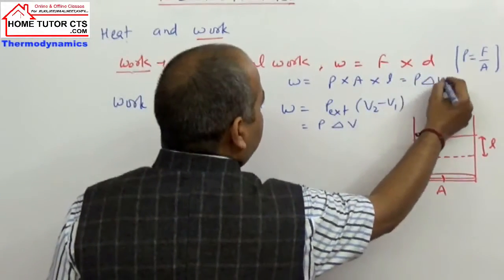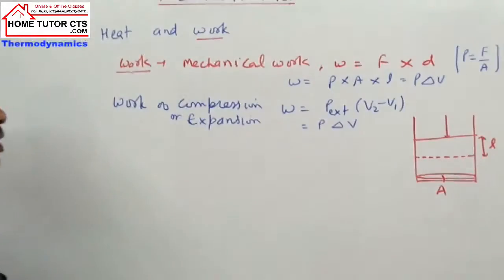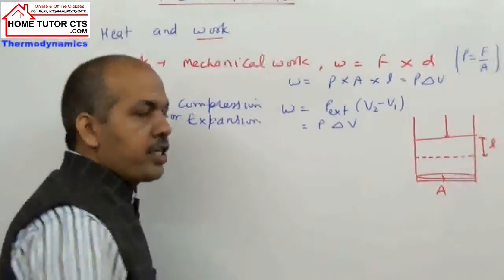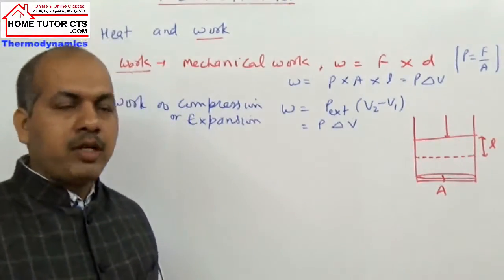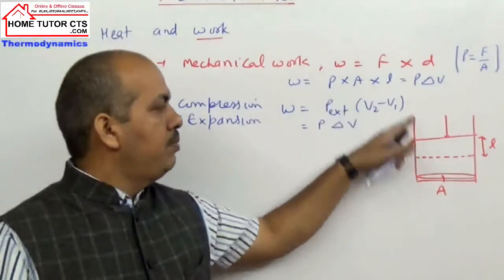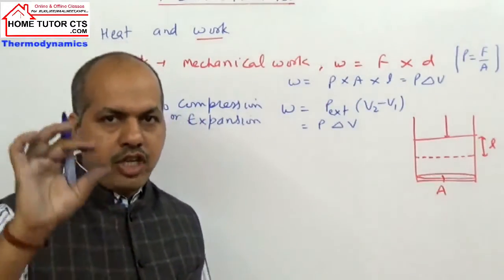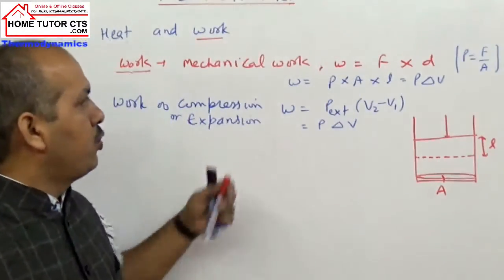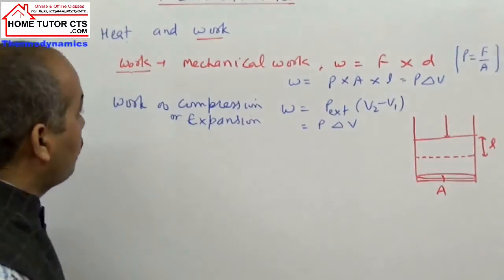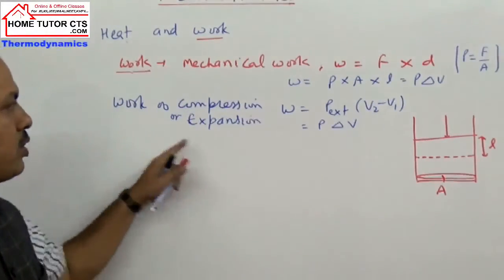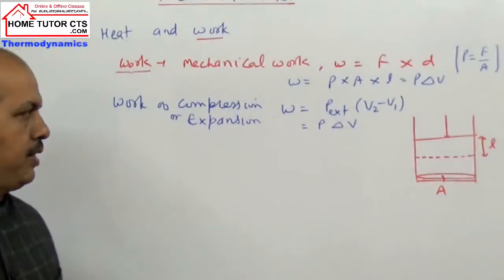The change in volume. Area of cross section into the distance the piston moves up or down is the volume change. So we can express the same work as pressure volume work, work of compression or work of expansion. We write the general formula P delta V.